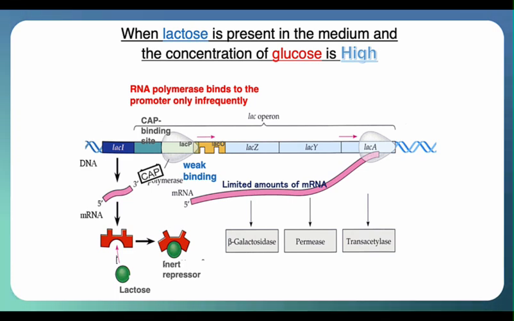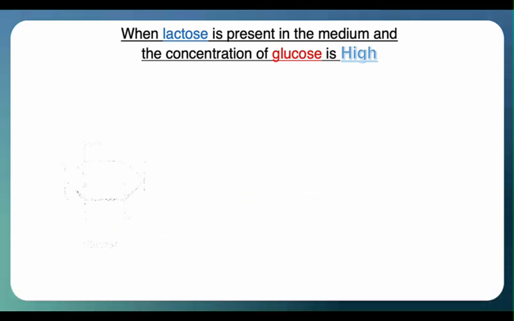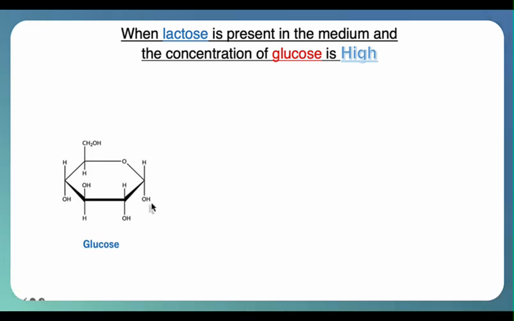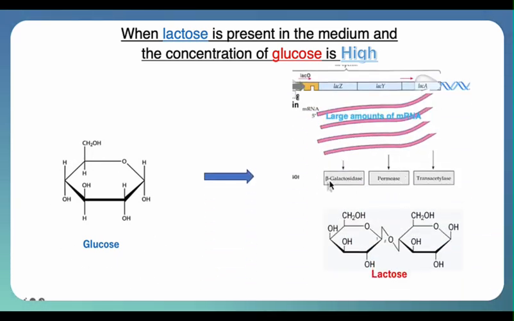In this way, when monosaccharides like glucose and disaccharides like lactose coexist, we can see a very ingenious transcriptional regulation at work. The cell preferentially metabolizes glucose, which is easier to process, and only when glucose is depleted does it initiate the transcription of enzyme genes necessary for lactose metabolism.